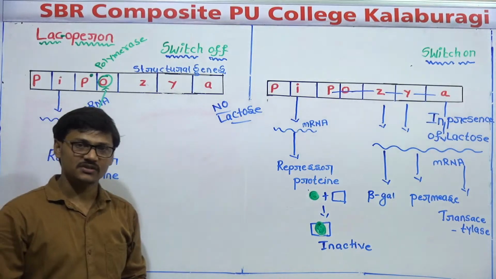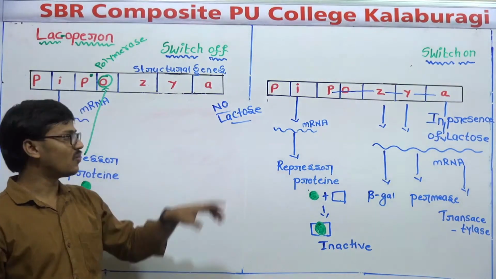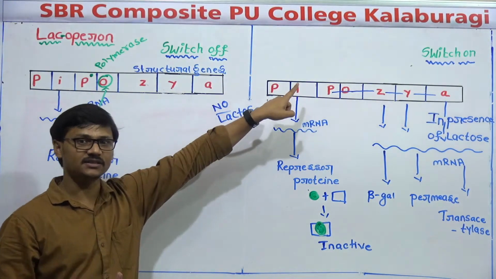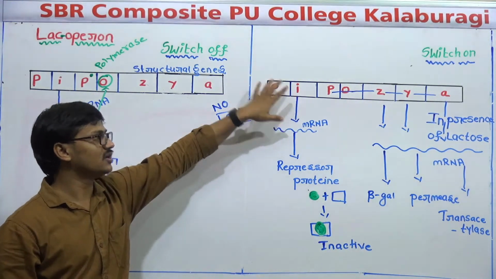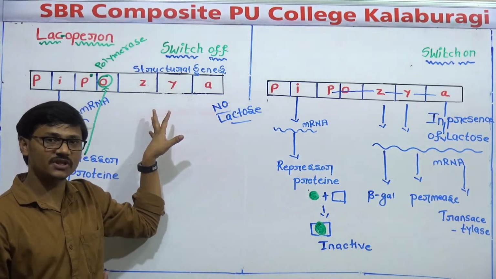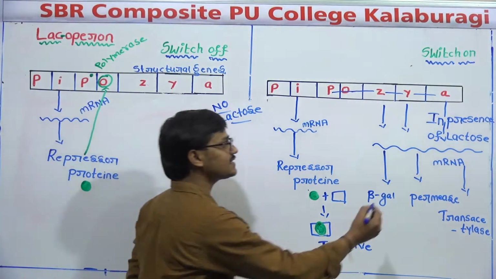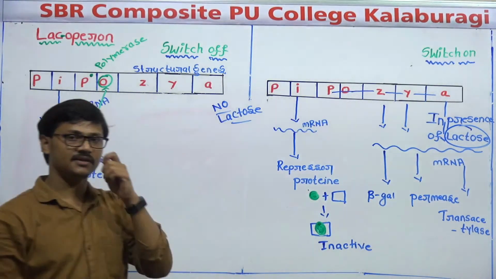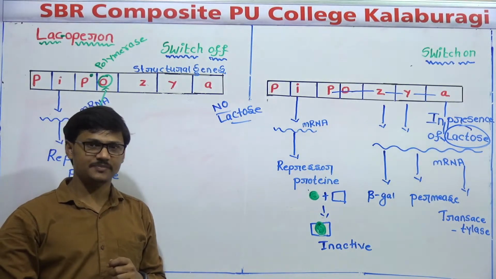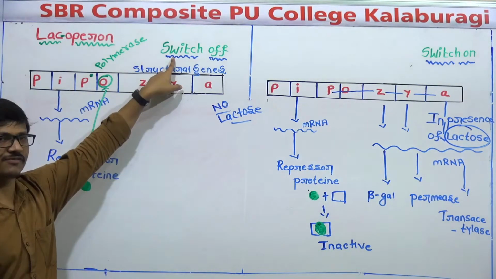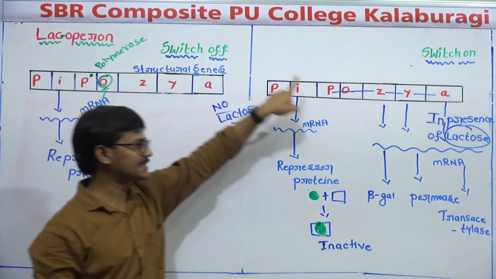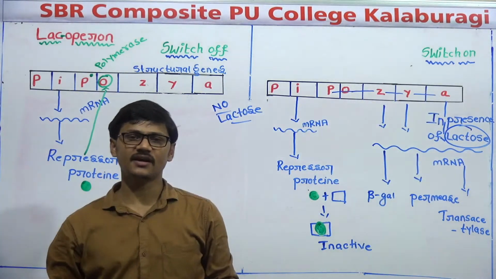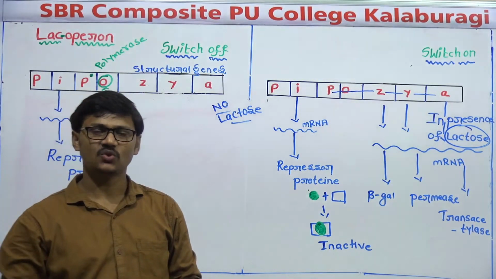And students, can you identify what makes a Lac-operon switch off and switch on? Who will decide whether this operon should be switched on or switched off? Who is responsible for that? It is the presence and absence of lactose. Am I right? When lactose is absent, switch off. When lactose is present, switch on condition. So here, lactose is like an inducer. What is the meaning of inducer?